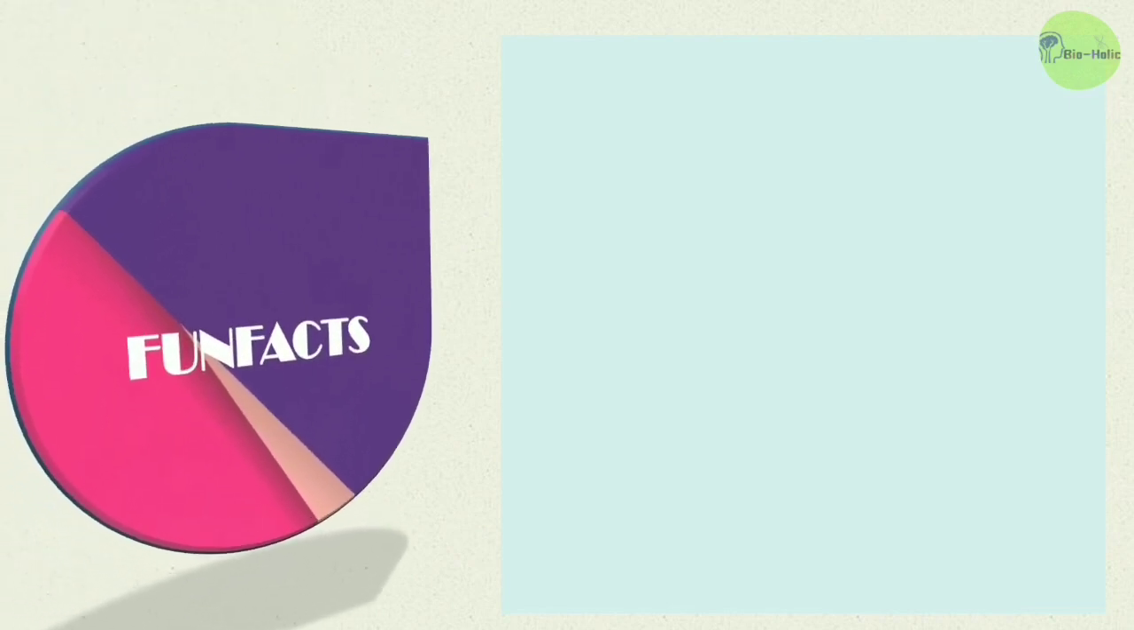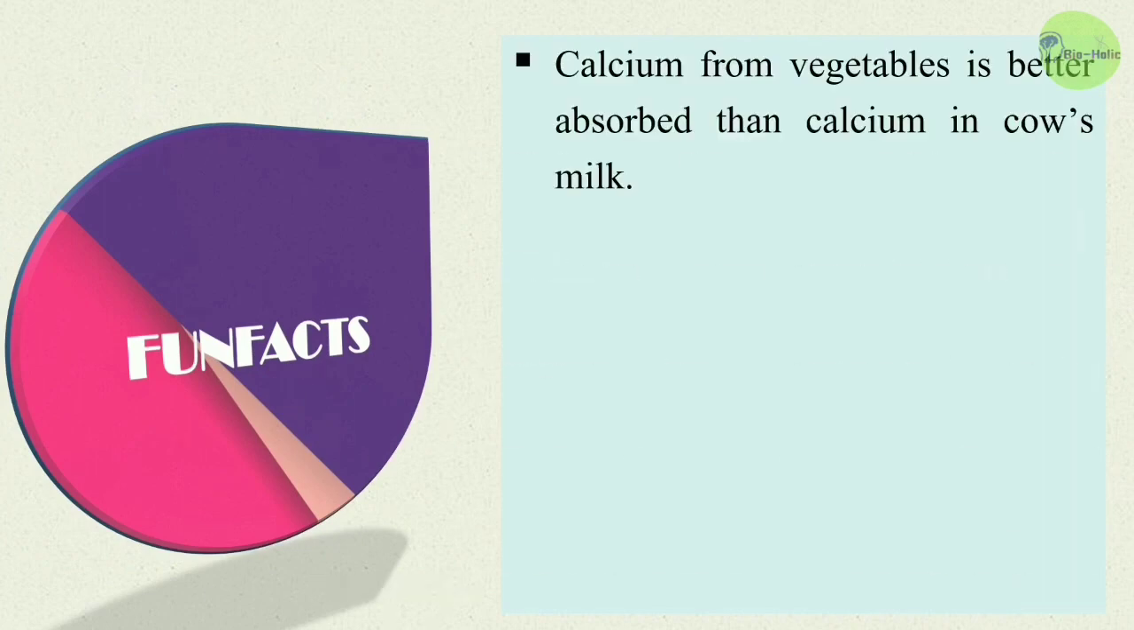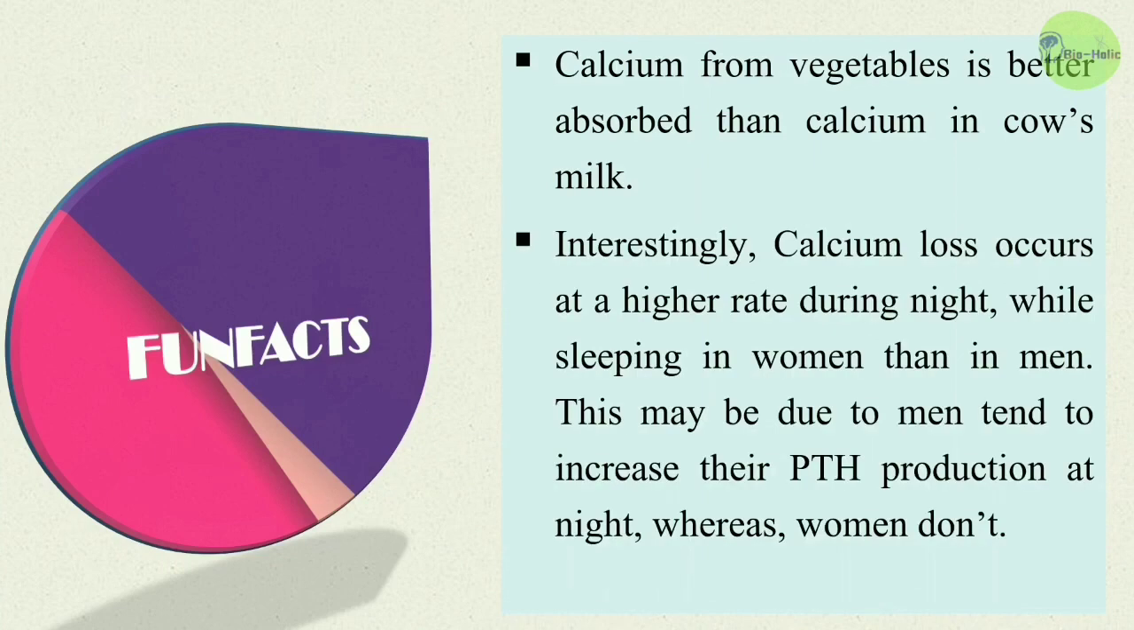Lastly, here are today's fun facts for you. Those are: calcium from vegetables is better absorbed than calcium in cow's milk. Calcium loss occurs at a higher rate during night while sleeping in women than in men. This may be because men tend to increase their parathyroid hormone production at night, whereas women don't.